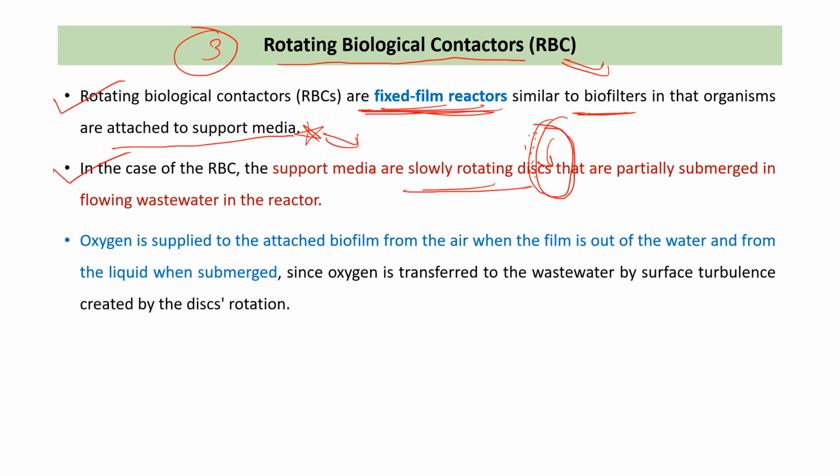And this is partially submerged in the flowing wastewater of the reactor. और इसका कुछ पार्ट है वो वाटर के अंदर सबमर्ज होता है। Almost 40% part of this rotating disk is submerged in the wastewater. The oxygen is supplied to the attached biofilm from the air by the rotation of the disk.